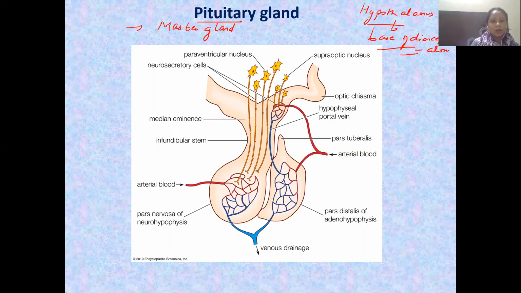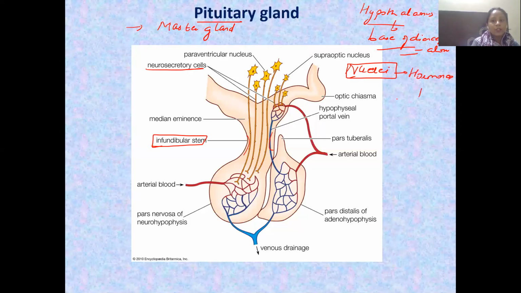Now, let's begin with the structure which is drawn here. First of all, the hypothalamus is holding the pituitary gland with the help of the stalk, which is known as the infundibular stem, also known as the infundibular stalk. Second thing, this hypothalamus contains certain neurosecretory cells, which are also known as nuclei. They are the ones which produce the hormones.